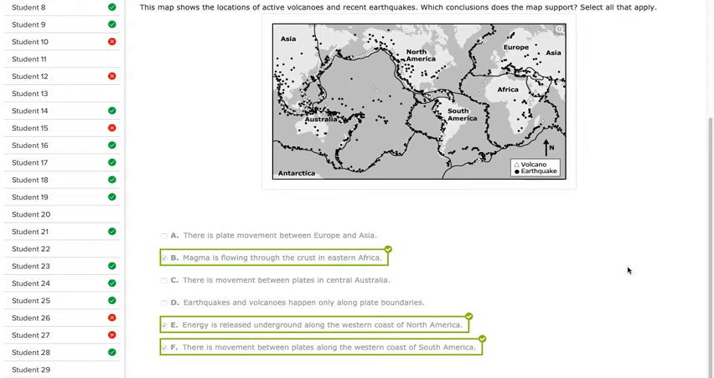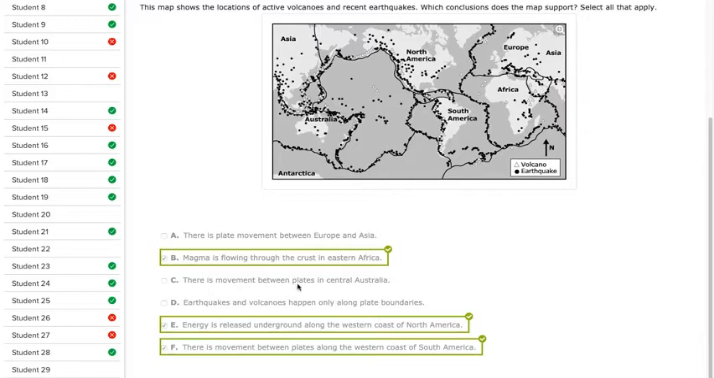So A said there is plate movement between Europe and Asia. Does this map support this? The answer is no, this map does not support that there is plate movement between Europe and Asia. We do have a few earthquakes that happen in here, noted by the circles, but not enough to indicate that there is plate movement happening.